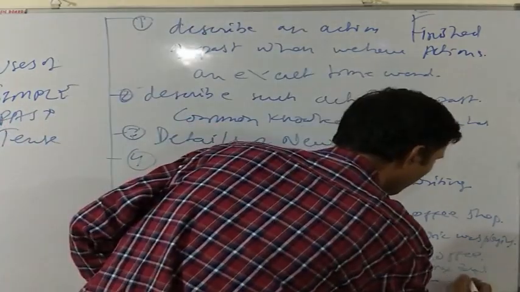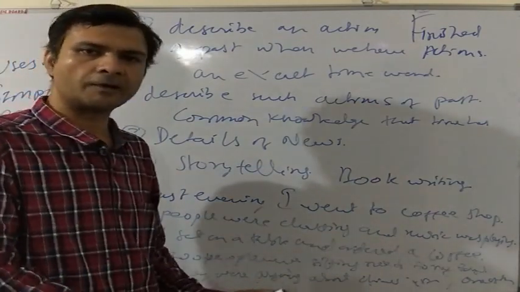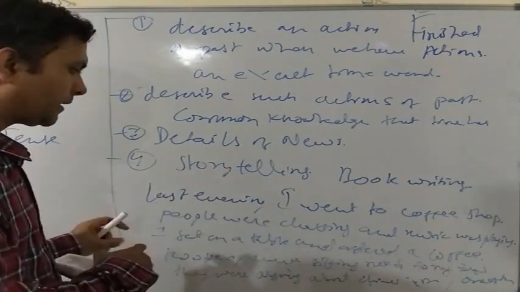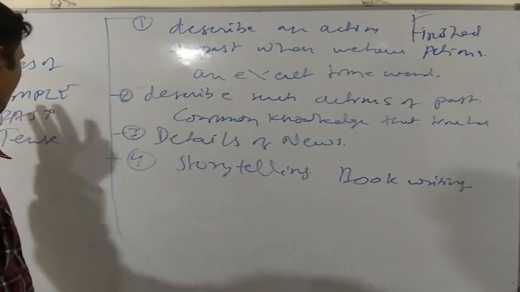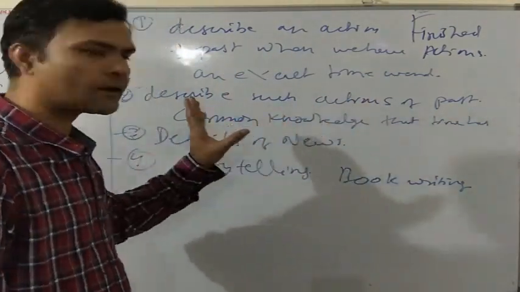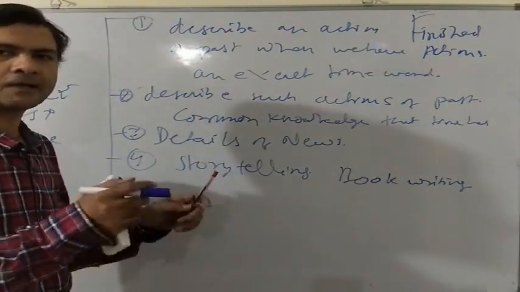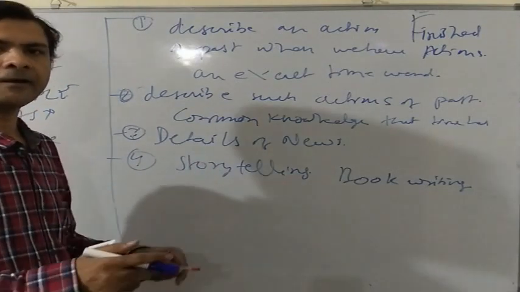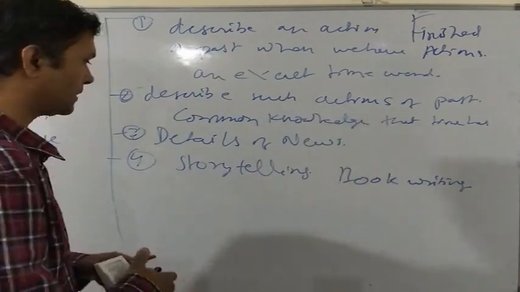One of them said, in this example, I am using simple past tense and past continuous tense simultaneously, one by one. So it is creating an interest in the listener's mind. He will try to know what happened next. Now all these are examples of using simple past tense to describe finished actions that have already happened, and all these actions are real. They really happened. But simple past tense can also be used to describe such actions that are imaginary, that are not real, that have never happened, and we use it to describe such imaginary actions in present or in future.